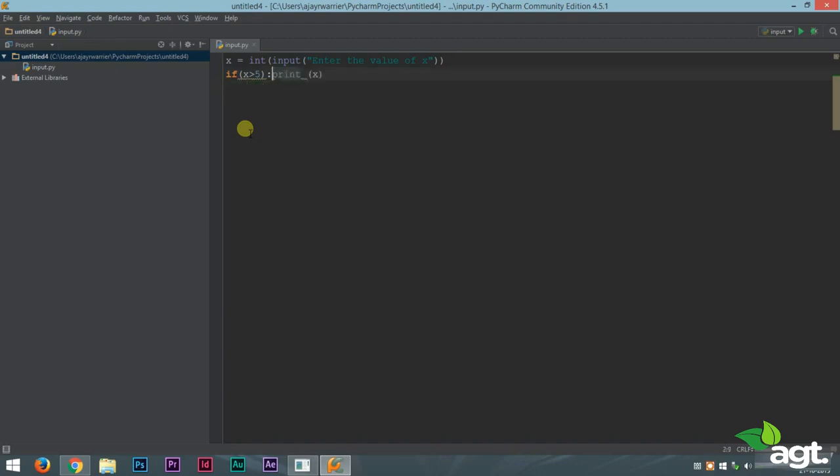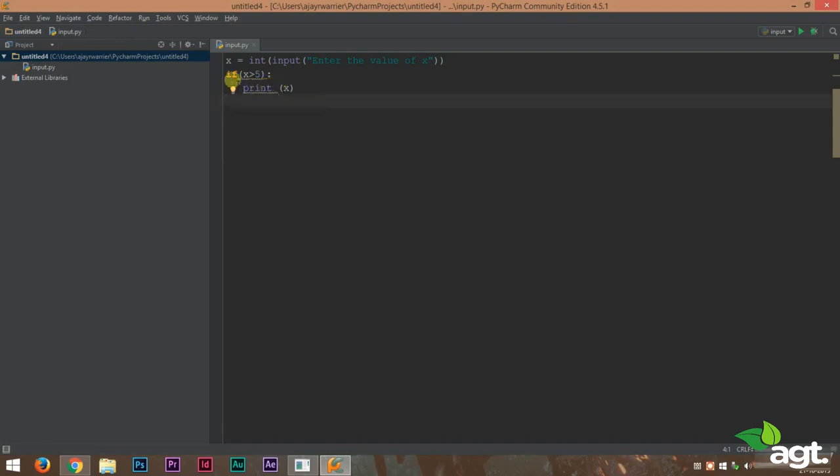You can do this, or else you can press the space bar 3 times. Now what this does is that now we can easily identify which part of the code is inside the if statement and which part is outside the if statement. This is called indentation.